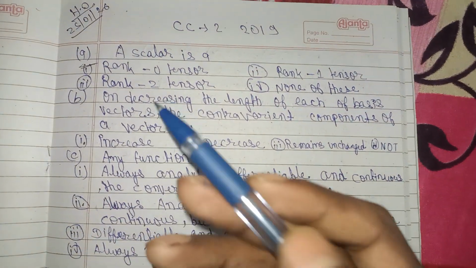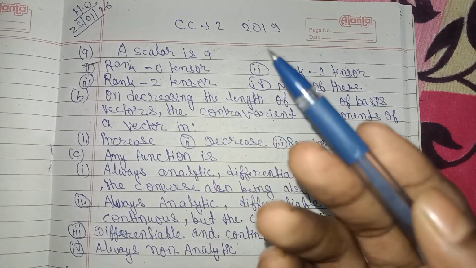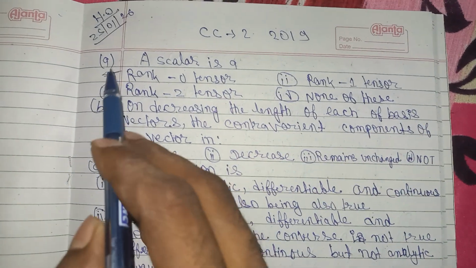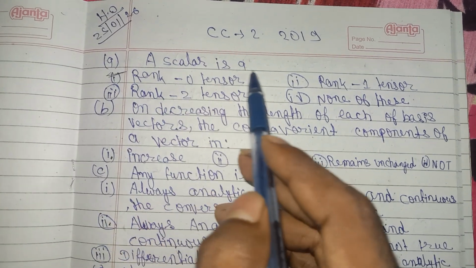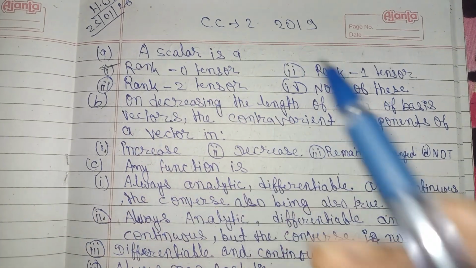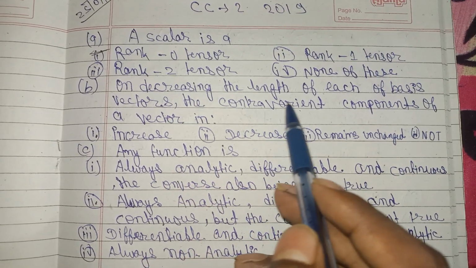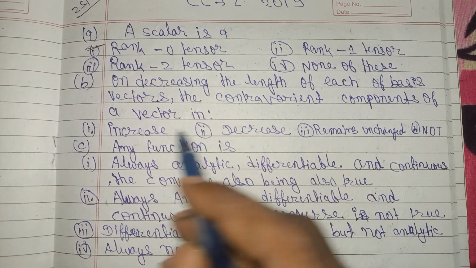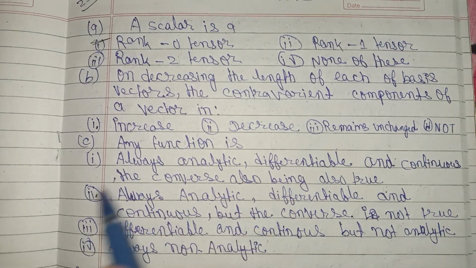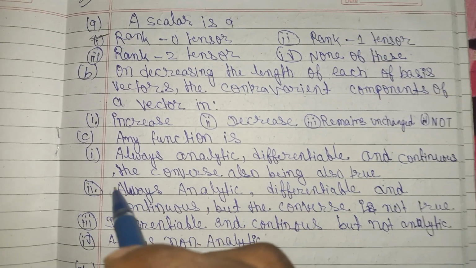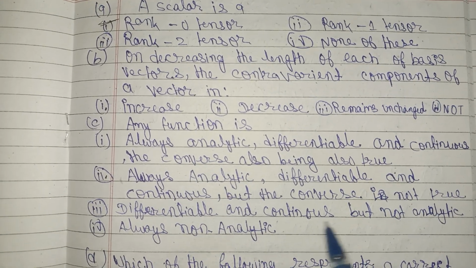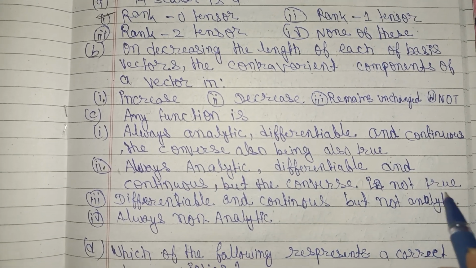In this video, we'll discuss Mathematical Physics 2019 question paper objective question solutions. Option A: a scalar is a rank 0 tensor. Option B: on changing the length of each of the basis vectors, the contravariant component of a vector increases. Option C: any analytic function is always differentiable and continuous, but the converse is not true.